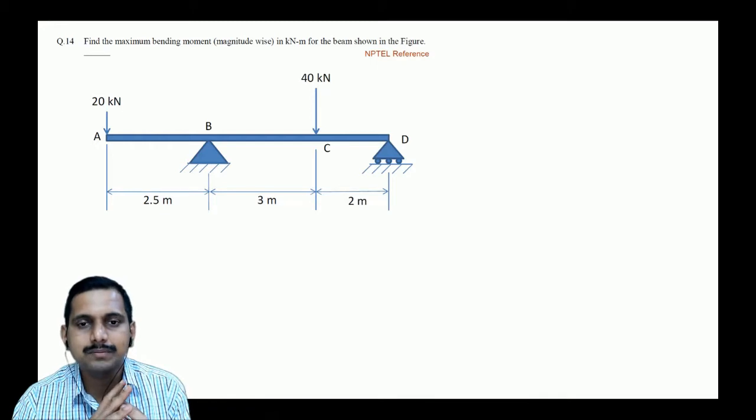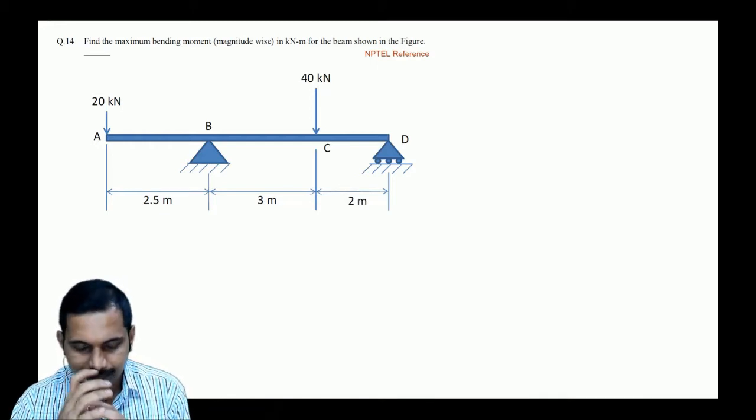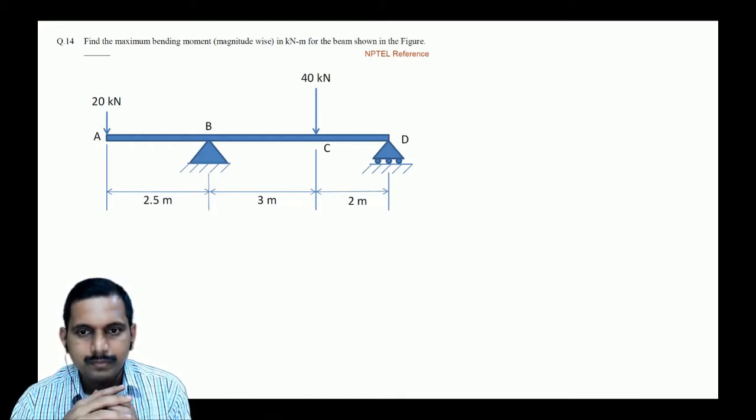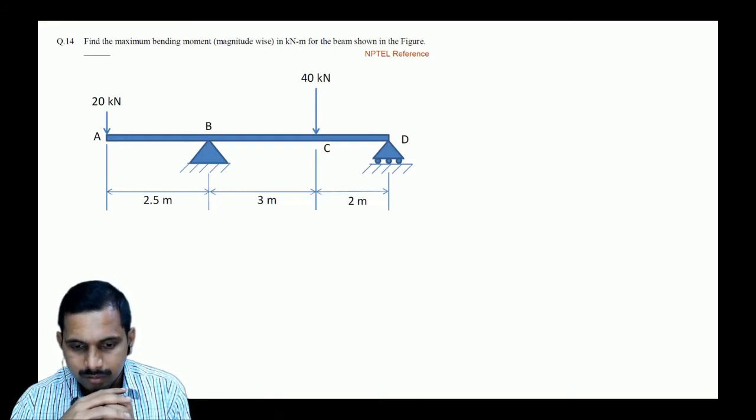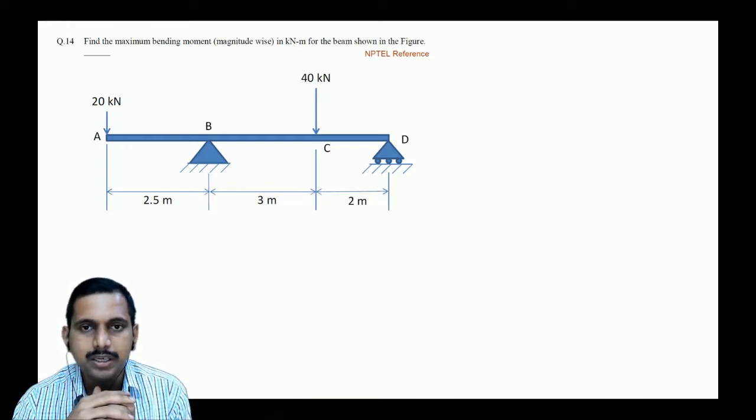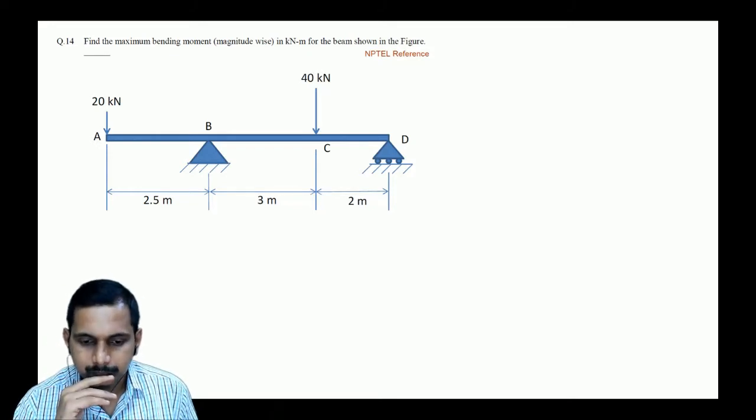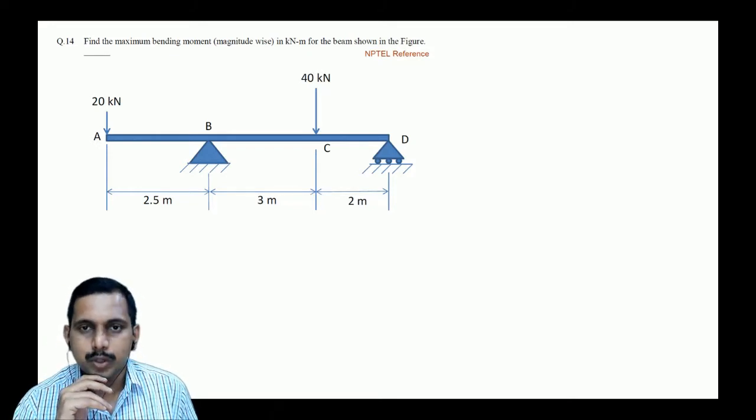I spoke to my guide and he said if you want to crack GATE seriously, then you should not take up the job. Exactly, true. That's what I'm saying. And moreover, it is temporary.